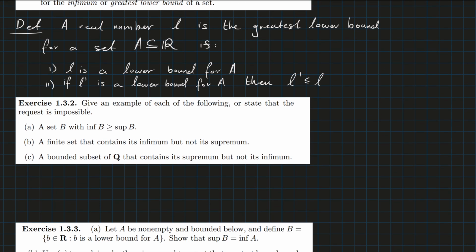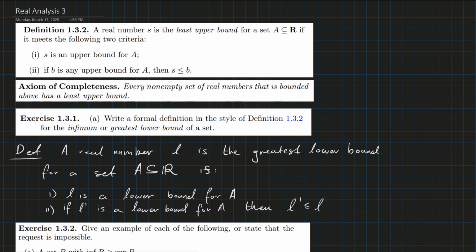Let's do this exercise here. Give an example of each of the following, or state that the request is impossible. First, a set B with infimum of B greater than or equal to the supremum of B. Well, that seems backwards, right? The greatest lower bound is bigger than the least upper bound.